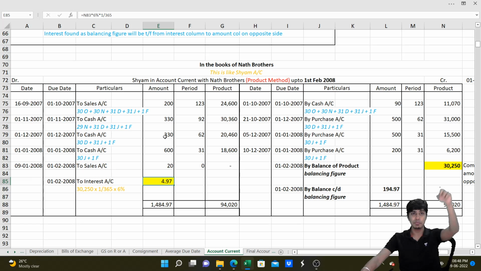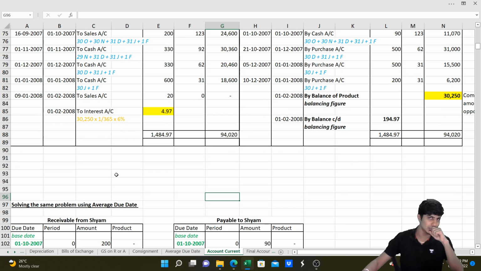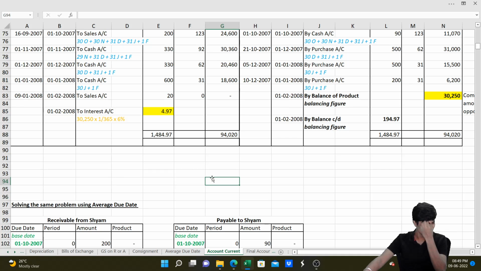But this is a marathon revision, and I don't really have too much time to spare. I'm in fact running short of time. I'm already done with an hour, and I have not started with the topic of final accounts yet. Maybe in this video I'll close it without final accounts, and in the next one I would have to do 7, 8, 9, and then let's see if we can do everything in one next fifth part, or should I be doing a sixth part later. It's my headache, don't worry. If it demands, I will do 6 parts and give it to you in 6 parts. Though it was promised to be 5 to 6 hours, it might end up going to 7 hours. Don't worry, my headache, you are getting comprehensive revision.